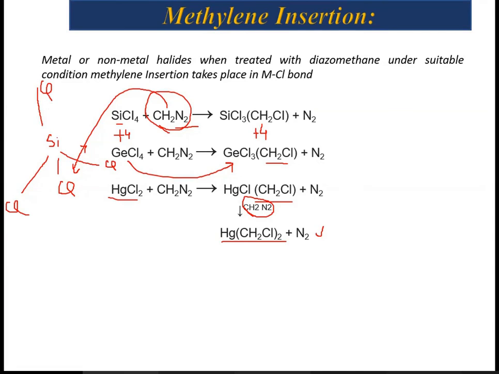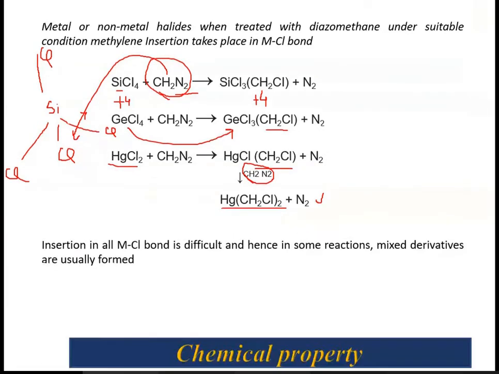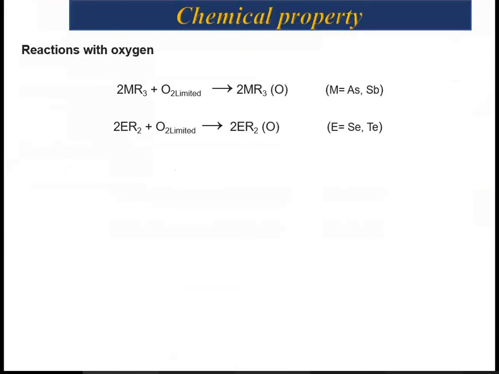Okay. Now, in the same continuation, we shall move ahead and discuss the chemical properties of the organometallic compounds of main group series. So the first chemical property is the reaction with oxygen.